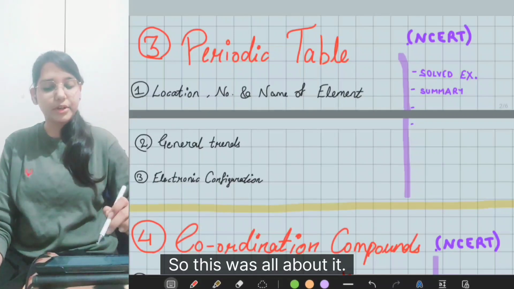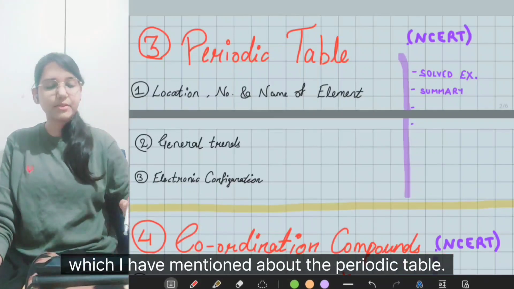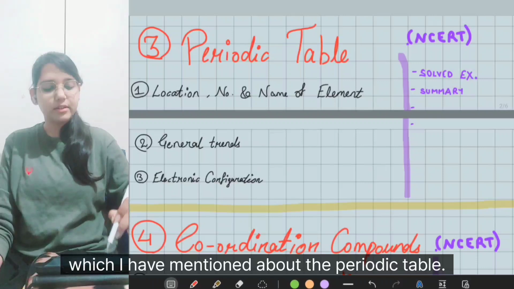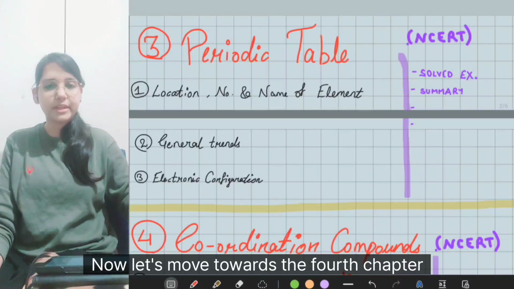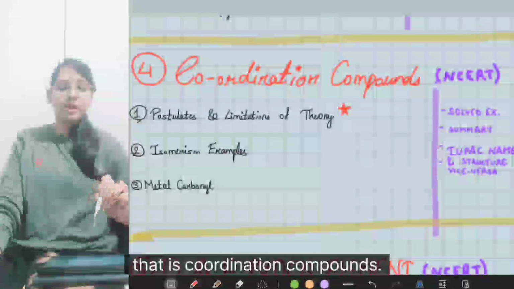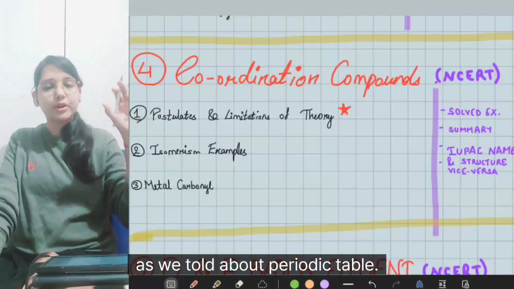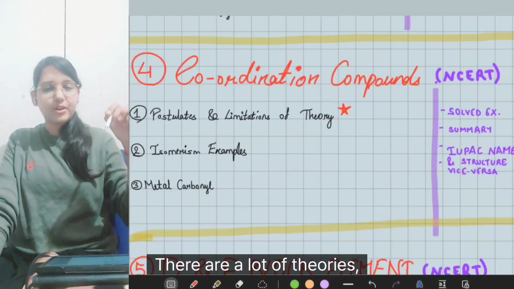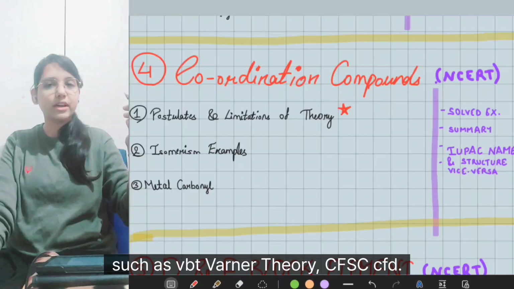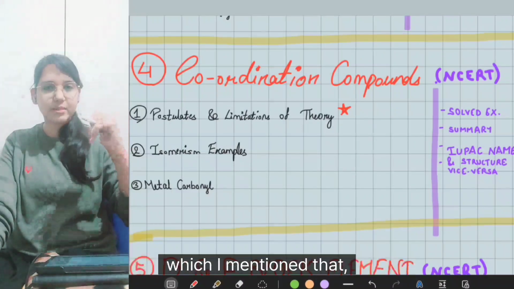So this was all about it. Make sure you do all these 3 things which I have mentioned about the periodic table. Now let's move towards the 4th chapter, that is coordination compounds. In coordination compounds, it goes the same as we told about the periodic table. There are a lot of theories such as VBT, Werner theory, CFSE, CFT. You should know about the postulates which are mentioned there.